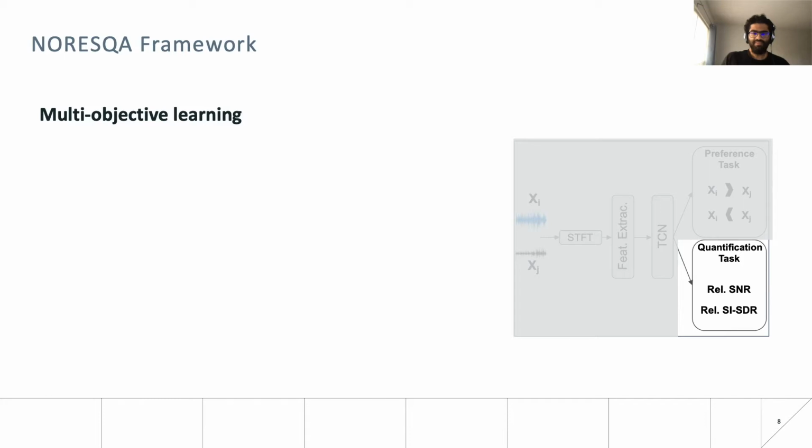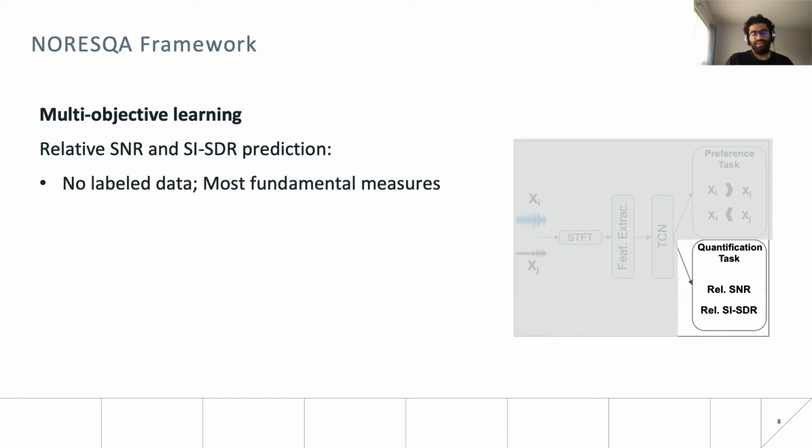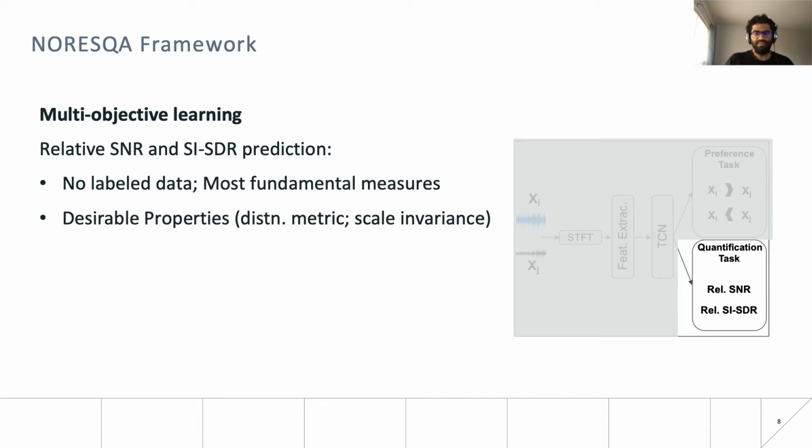The multi-objective learning setting optimizes over the two objectives together. Here, we rely on two signal processing measures, namely signal to noise ratio, SNR, and scale invariant signal to distortion ratio, SI-SDR, to compare the quality across the two inputs. Both metrics have various desirable properties and are fundamental measures to quantify the quality of signals. They correlate really well with human perception and have been used extensively across various tasks.